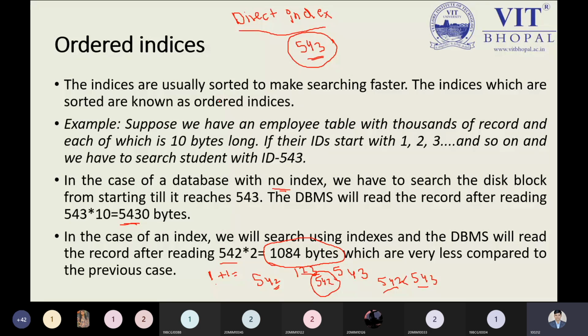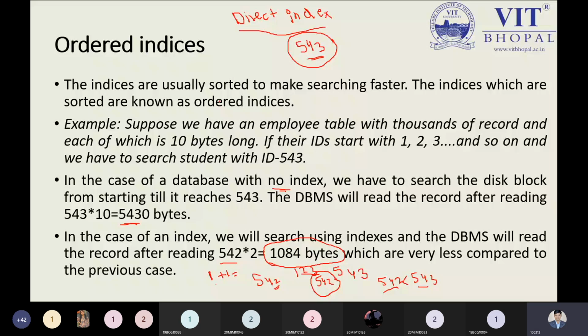As we know, by default, in C and C++ programming, an integer requires 2 bytes. So 542 multiplied by 2 gives 1084 bytes required to read such information.